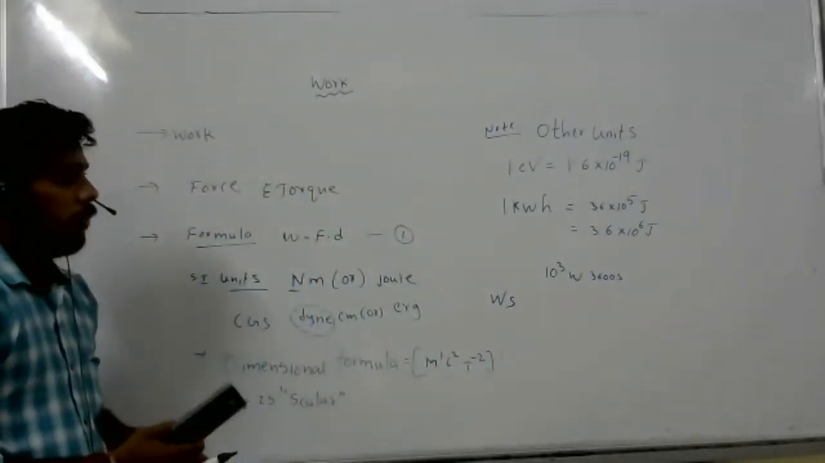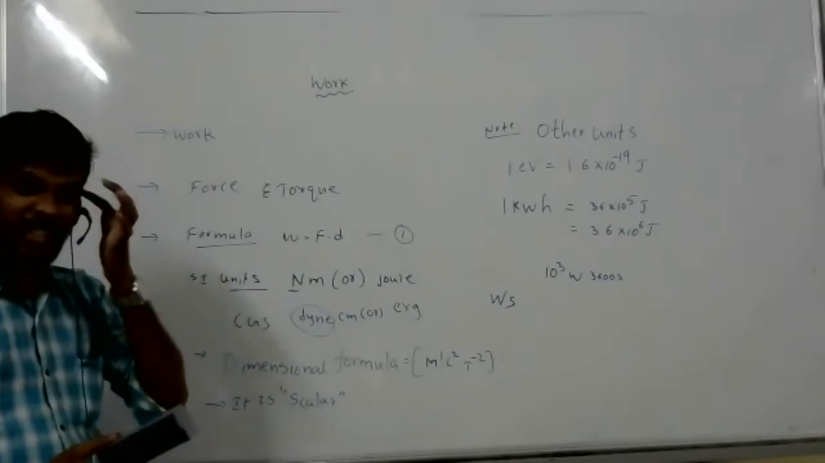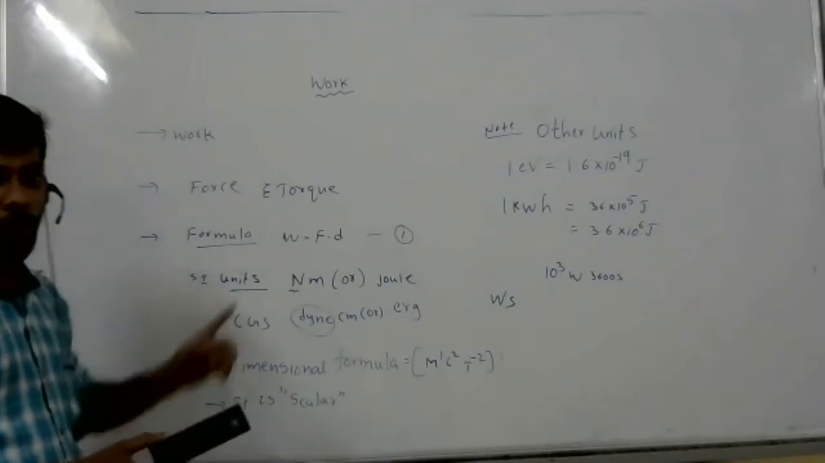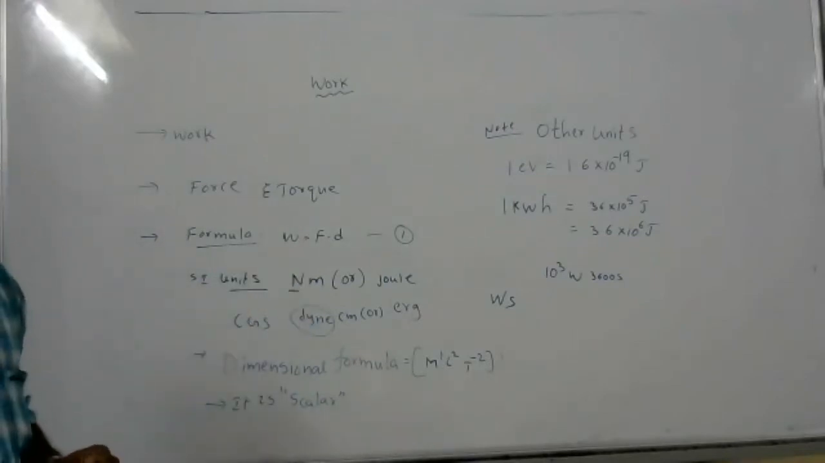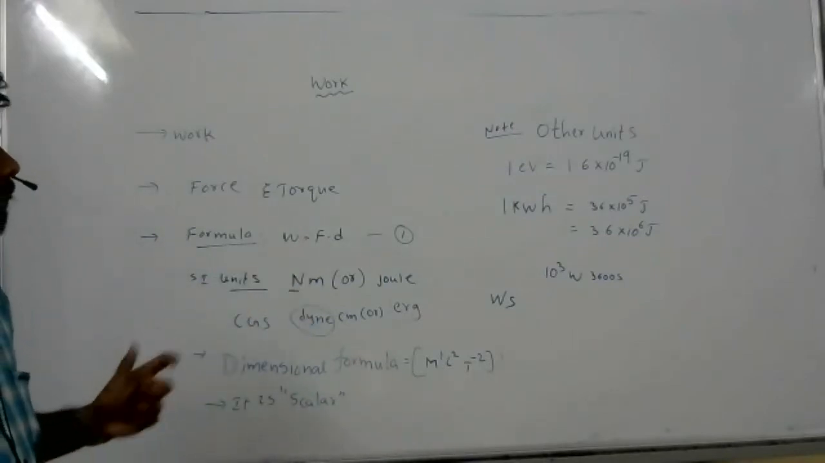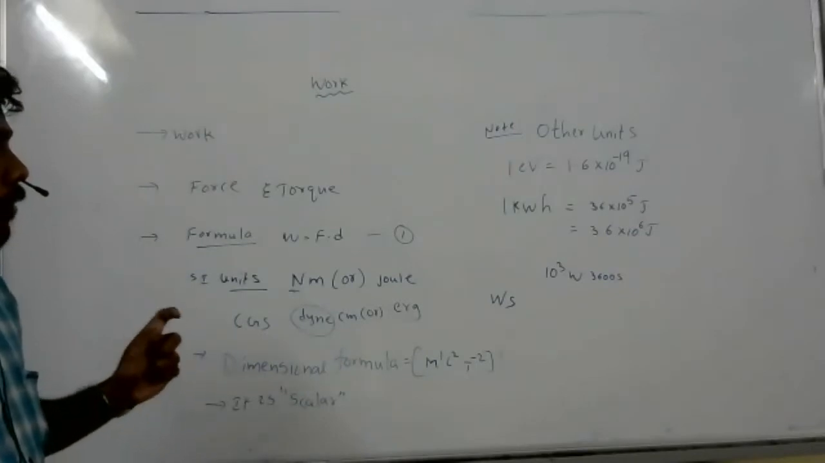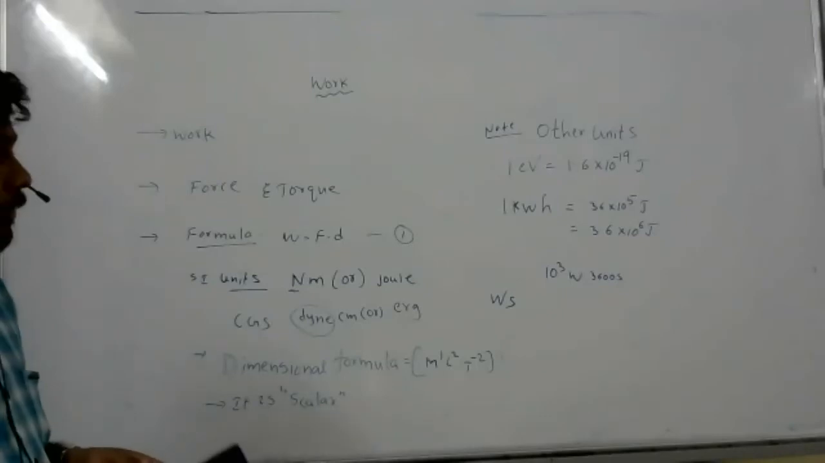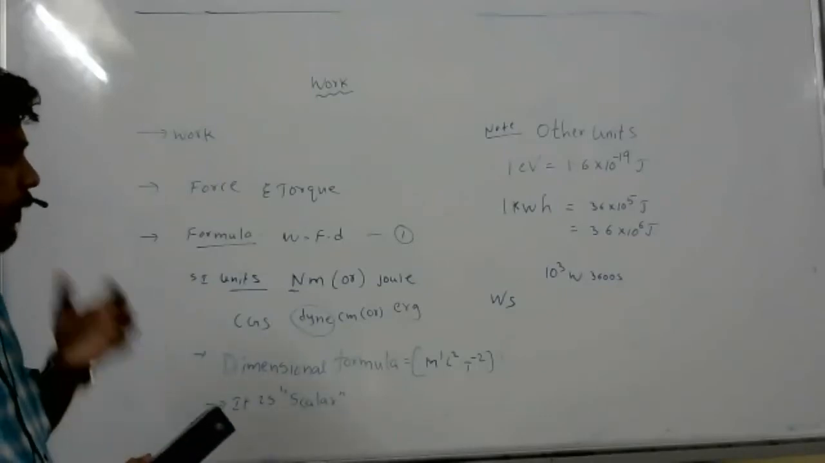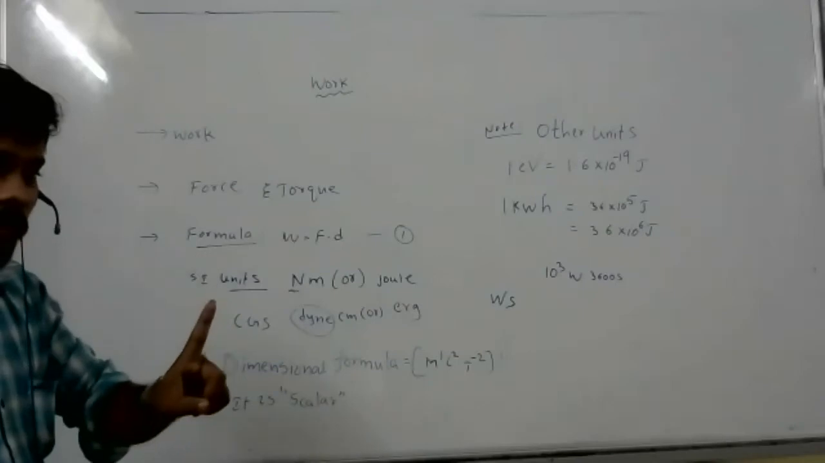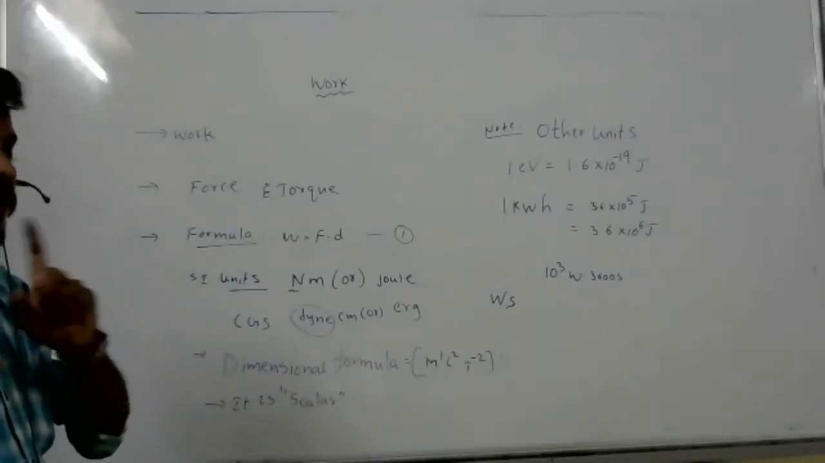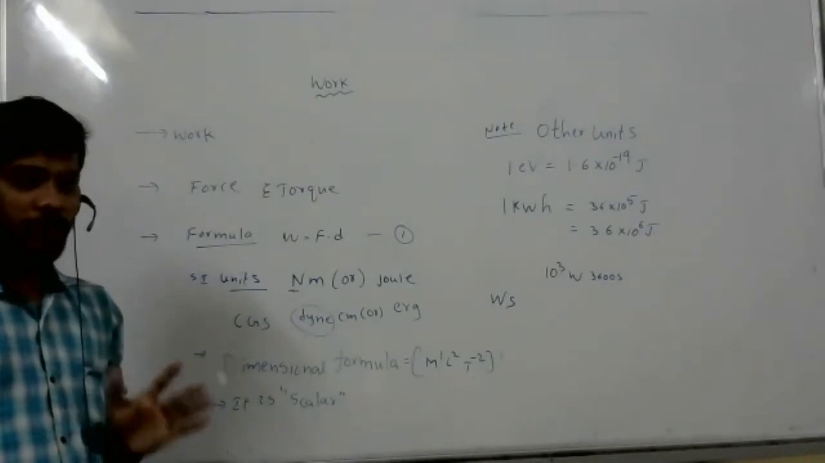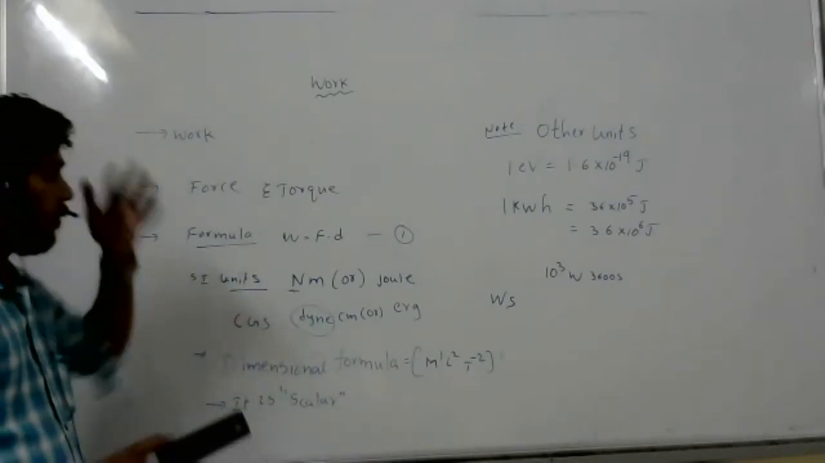Understand now? See, watt per second is power, watt second is not power. 1 watt second is nothing but joule. 1 watt hour is nothing but 3.6 into 10 to the power of 6. What is watt second? It is joule. What is power? Power we will measure in watts. Clear?